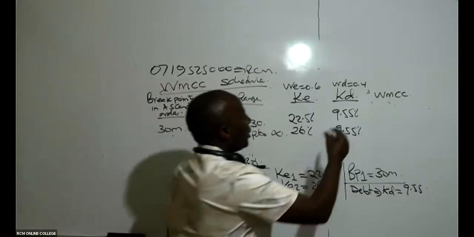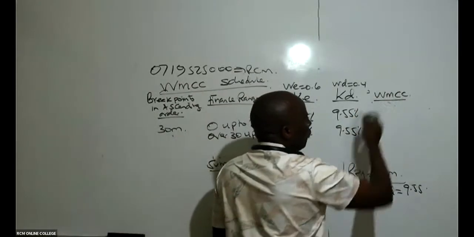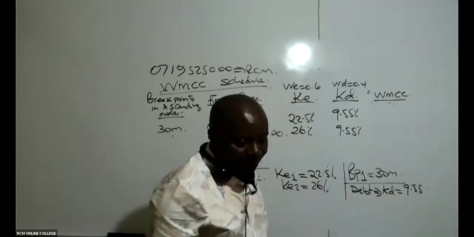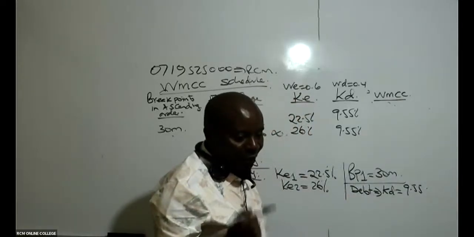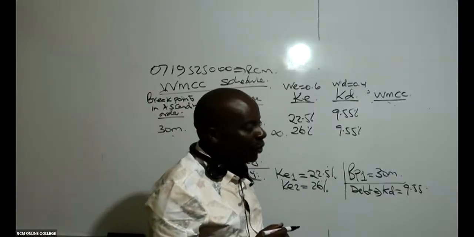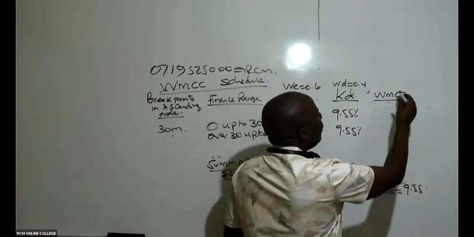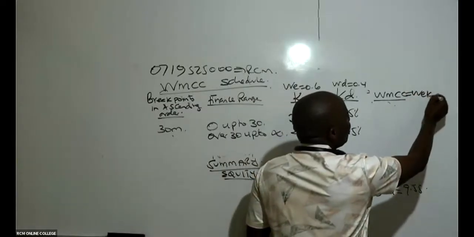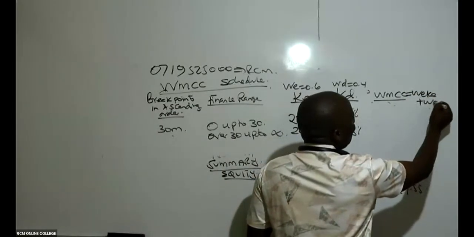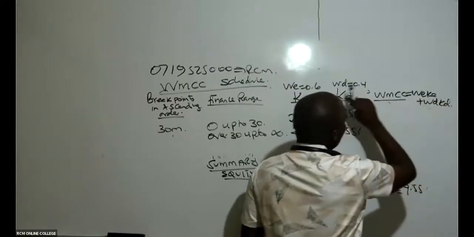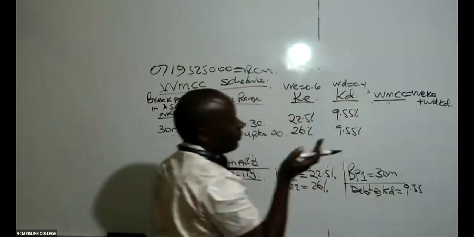So here, ladies and gentlemen, we know the formula of WMCC. Our WMCC will be weight of equity times cost of equity, plus weight of debt times cost of debt. Of course, we have already adjusted this for tax.